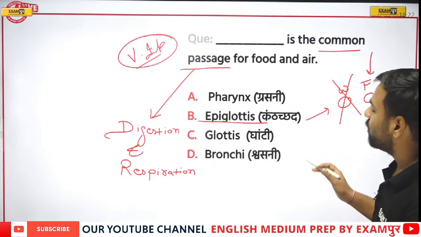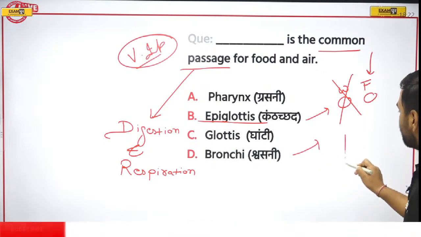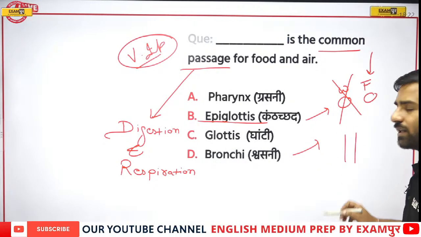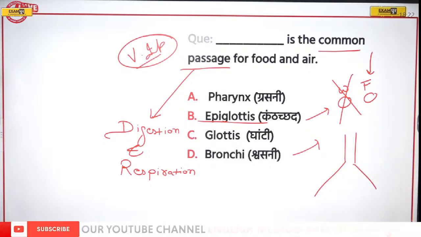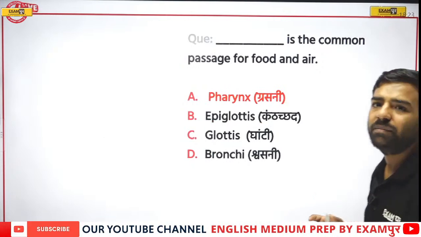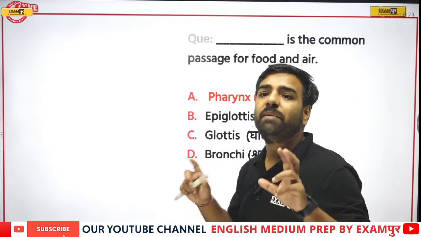Similarly, if I talk about the bronchi, what were they? If I draw the structure, this was the trachea. It was divided into two parts, correct? But if I move with the pharynx, pharynx would be the correct option, which is actually common in both.